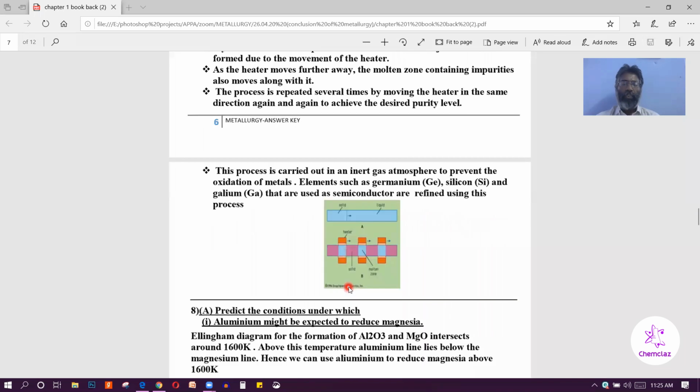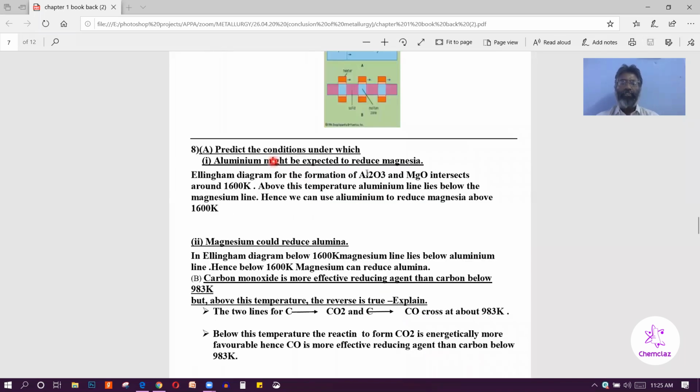The next question is, predict the condition under which... There are 3 questions. These 3 questions can be explained with the help of the Ellingham diagram. Aluminium might be expected to reduce magnesia. In the Ellingham diagram, the lines for the formation of aluminum oxide and magnesium oxide intersect at 1600 Kelvin.